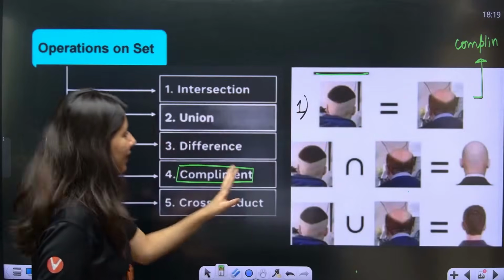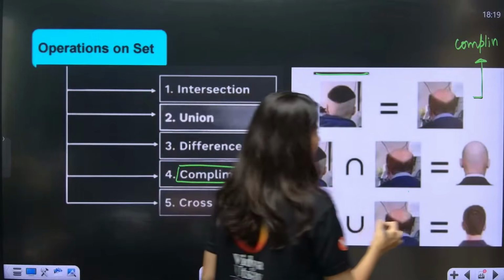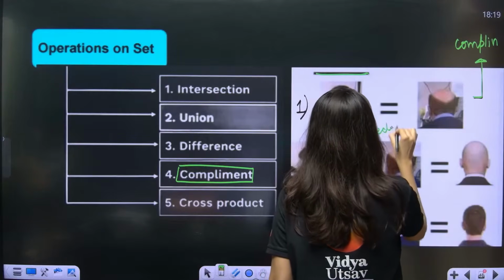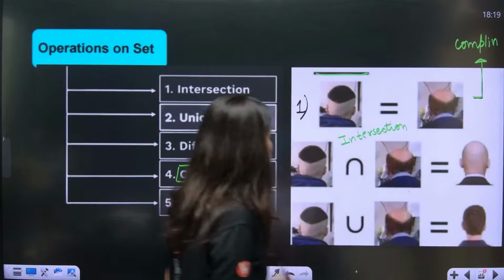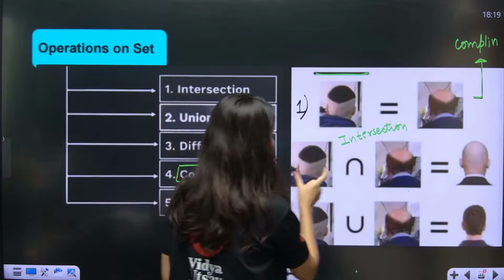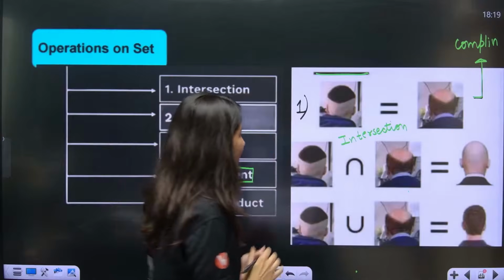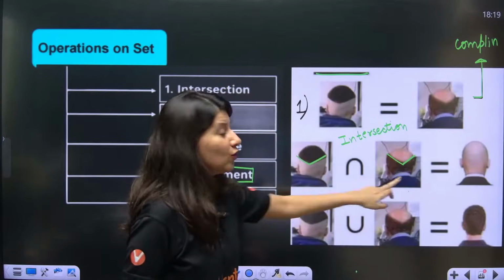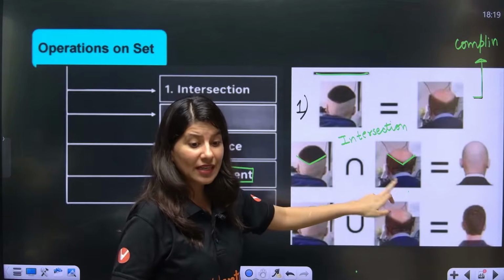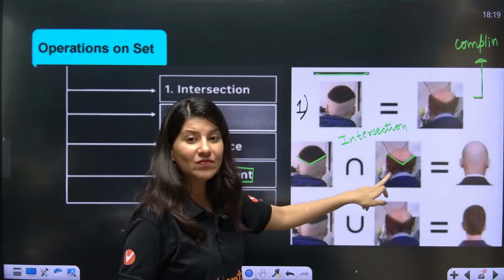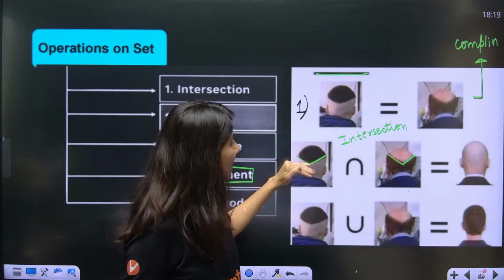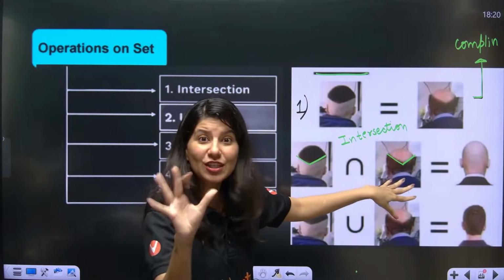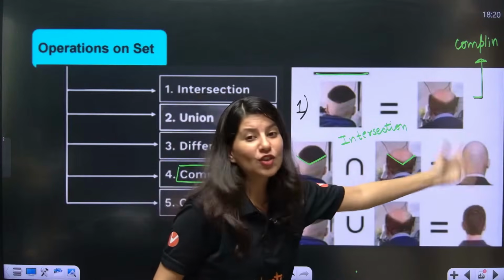Now, the second thing is intersection. Intersection means common portion. We have studied this before as well. If you take the intersection of these two things, there is actually nothing common between them. Is there anything common between them? No. This is the above portion, this is the down portion. So the intersection is null, phi.